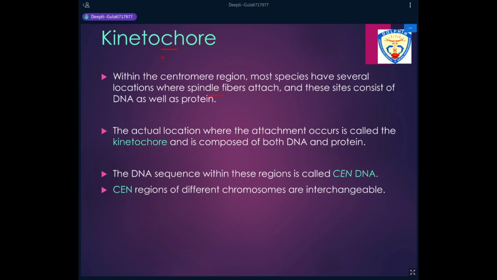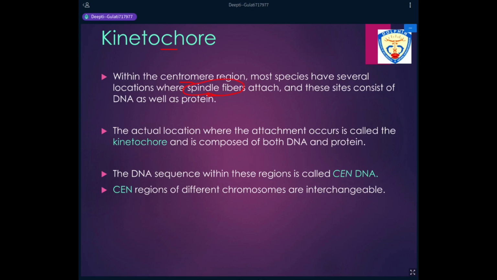Okay, so the kinetochore is that portion of the centromere to which the kinetochore spindle fibers will attach. When the sister chromatids have to move from metaphase into anaphase, one sister chromatid is pulled towards one pole and the other sister chromatid is pulled towards the other pole. That pull is generated by certain protein fibers, also known as spindle fibers.